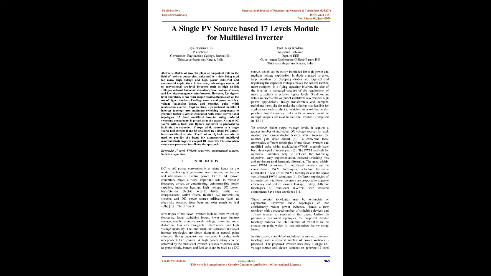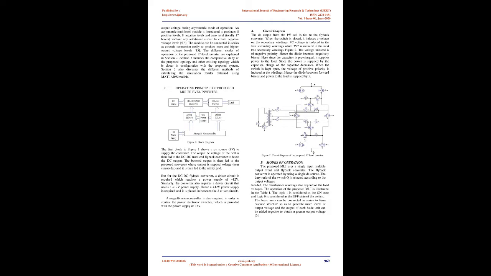The different advantages of multilevel inverters include lower switching frequency, lower switching losses, lower peak inverse voltage, smaller common mode voltage, lower harmonic distortion, less electromagnetic interference, and high voltage capability. The three main conventional multilevel inverter topologies are diode clamped or neutral point clamped, flying capacitor, and cascaded H-bridge with independent DC sources. A high power rating can be achieved by the multilevel inverter. Various resources such as photovoltaic, battery, and fuel cells can be used as a DC